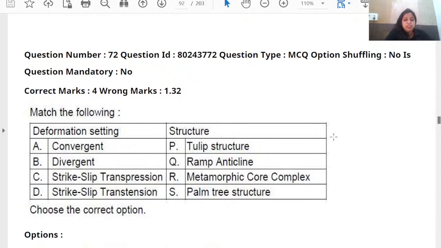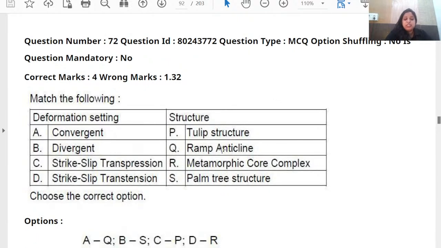Question number 72 is a match the following. Here you have to think about the deformation setting and the particular structure they have asked about. You can see convergent, divergent, strike slip, transpression and strike slip, transtension, with tulip structure, ramp and decline, metamorphic core complex, palm tree structure.